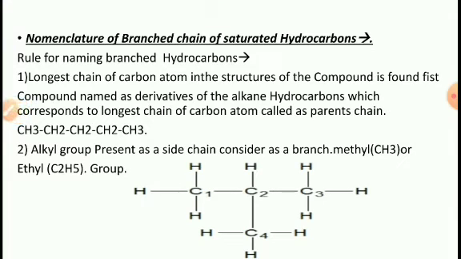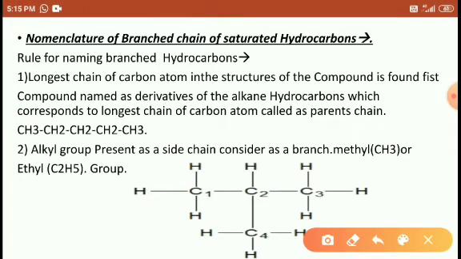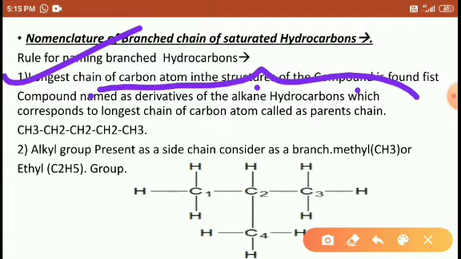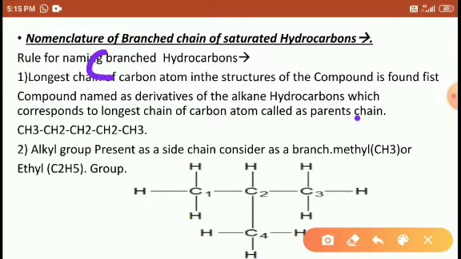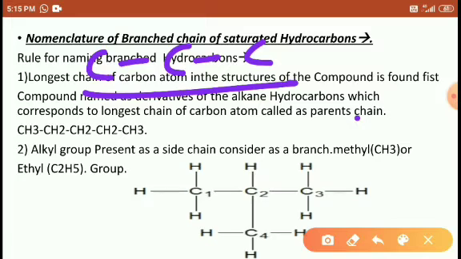Naming of the branched chain saturated hydrocarbons. So, the rule of naming the branched hydrocarbon, students. First, we find the longest chain of carbon in the structure of the compound. The compound is named as the derivative of the alkane hydrocarbon which corresponds to the longest chain of carbon atoms, called the parent chain. So whatever the longest chain is, this is the longest single straight chain, and we call it the parent chain, right?